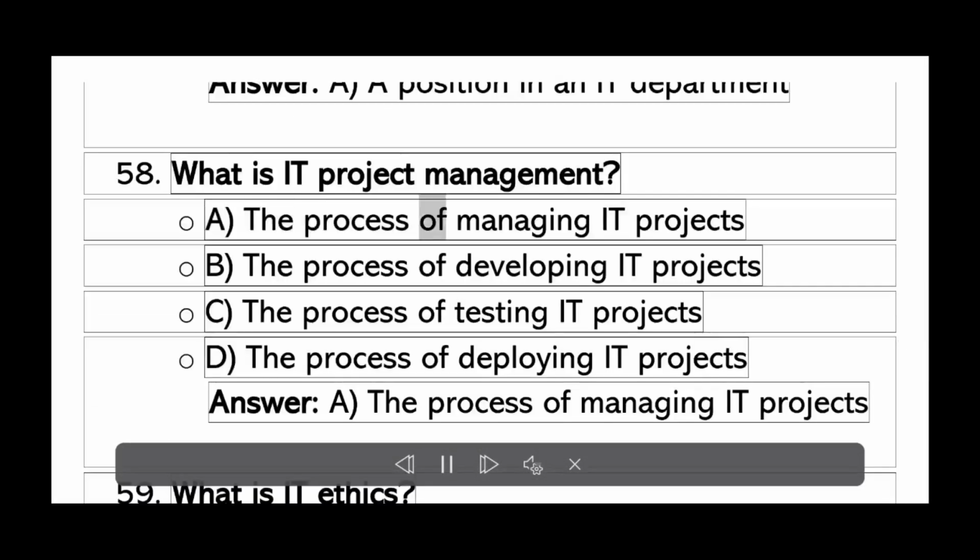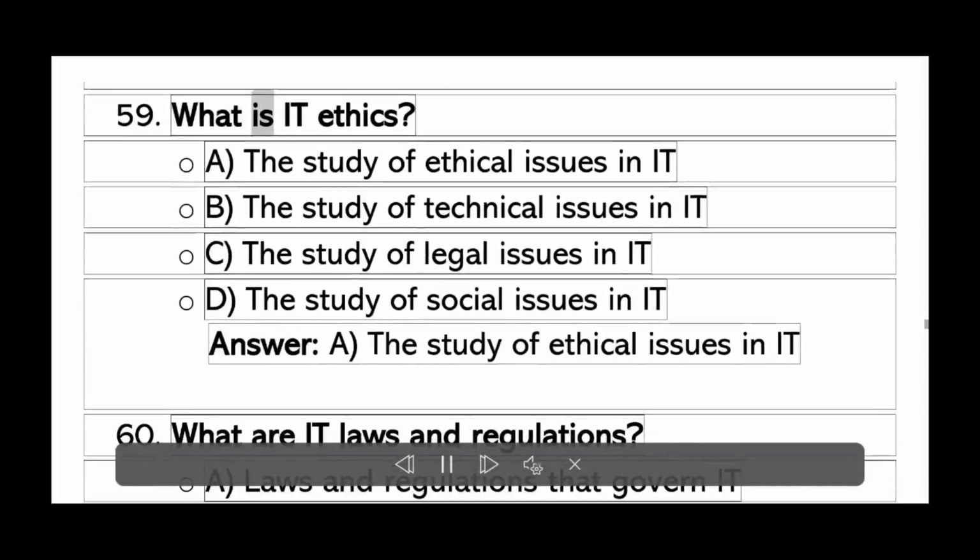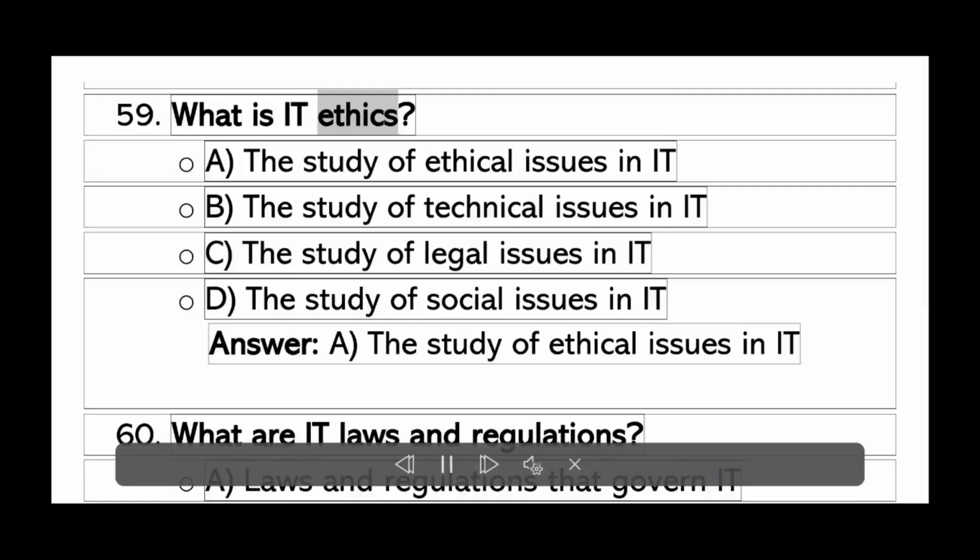What is IT project management? A. The process of managing IT projects. B. The process of developing IT projects. C. The process of testing IT projects. D. The process of deploying IT projects. Answer A. The process of managing IT projects.